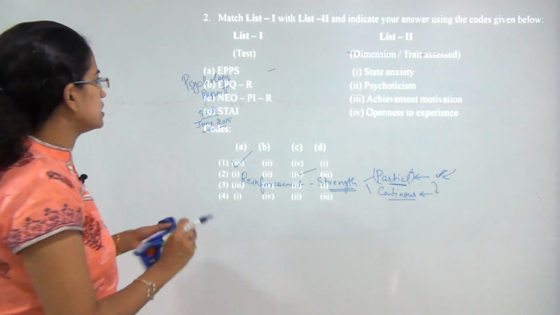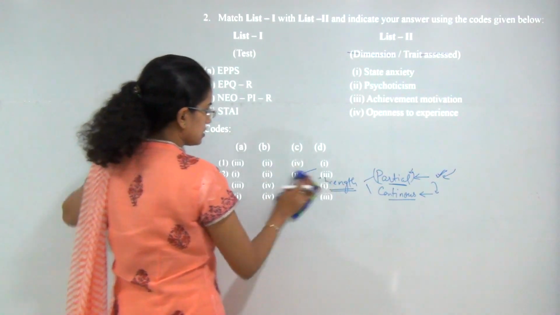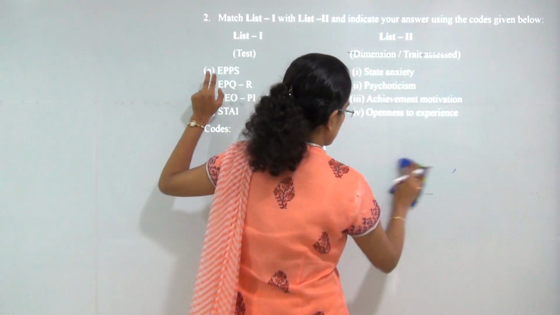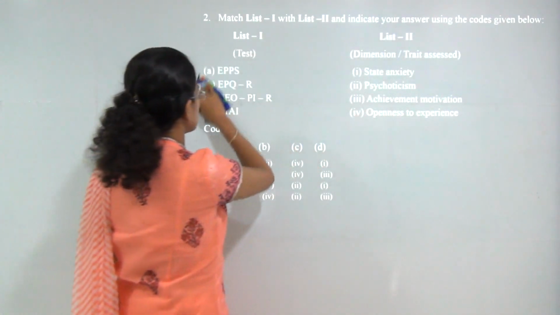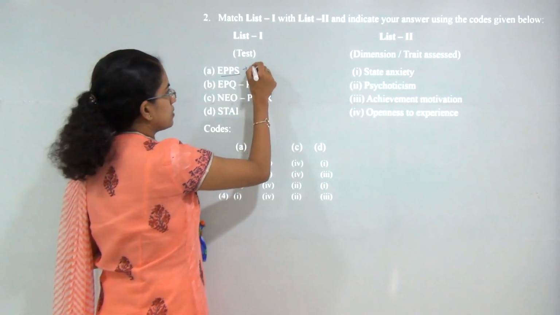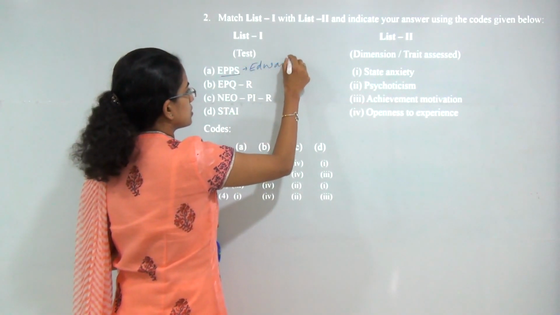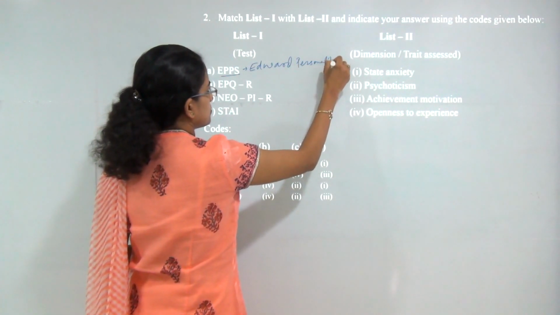The next question is, you have a list 1 list 2 question. You have to match the given list or the given test with the dimension and the traits that they measure. Now the first is known as EPPS, that is Edwards Personality Preference Schedule.